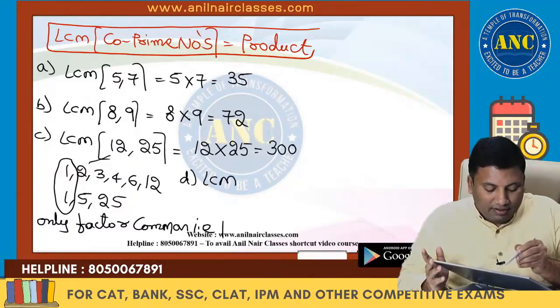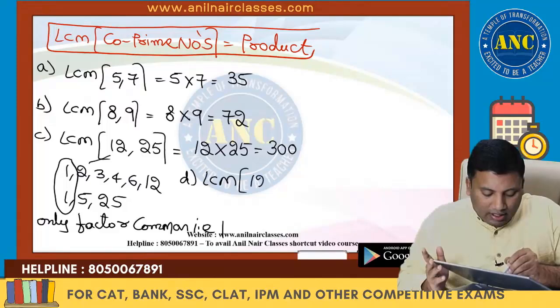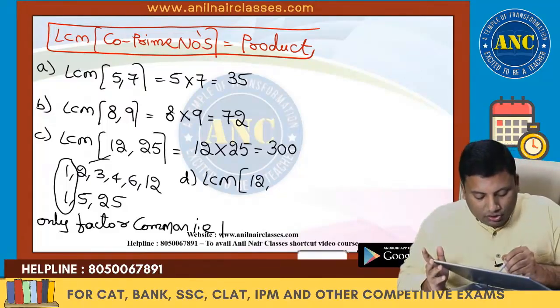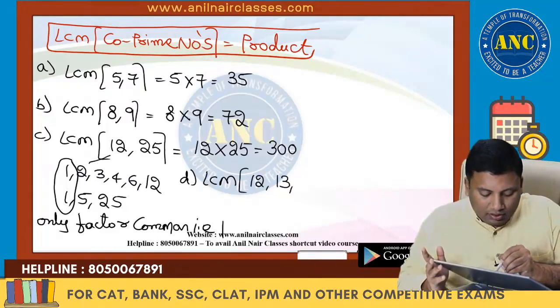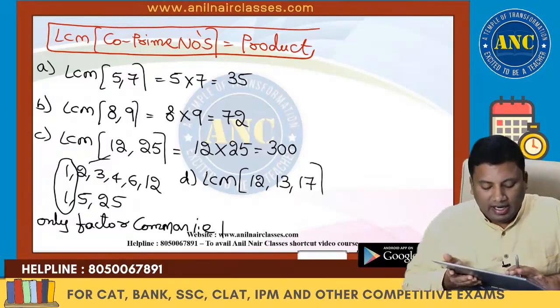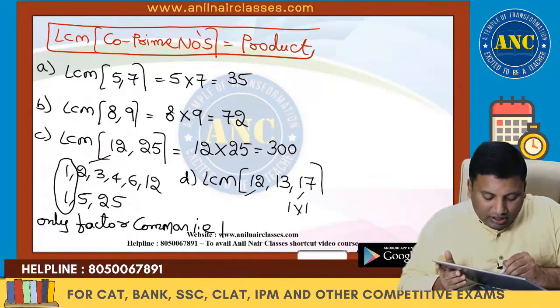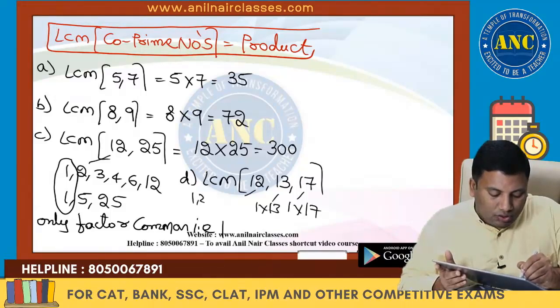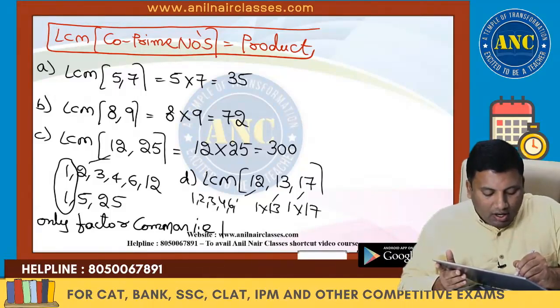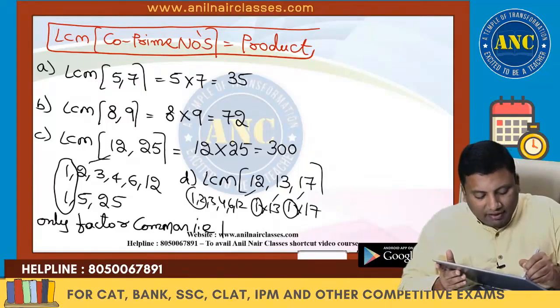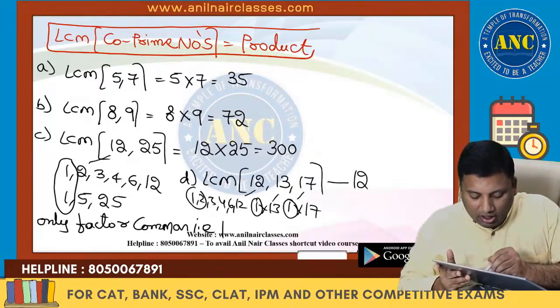LCM of, for example, 12 and 13, or 12, 13 and 17. These are nothing but 17 is 1 into 17, 13 is 1 into 13, and 12 has factors 1, 2, 3, 4, 6, 12. All the numbers have got only one factor common. So these are all co-prime.